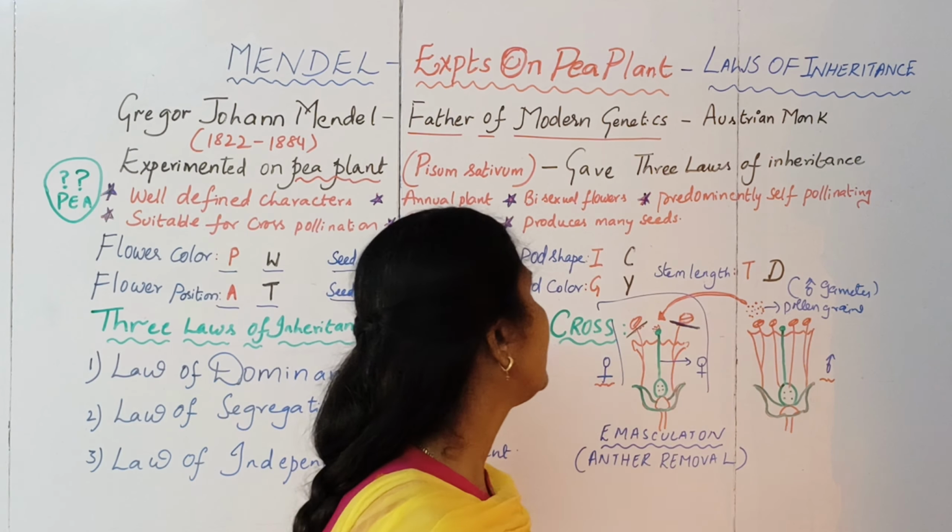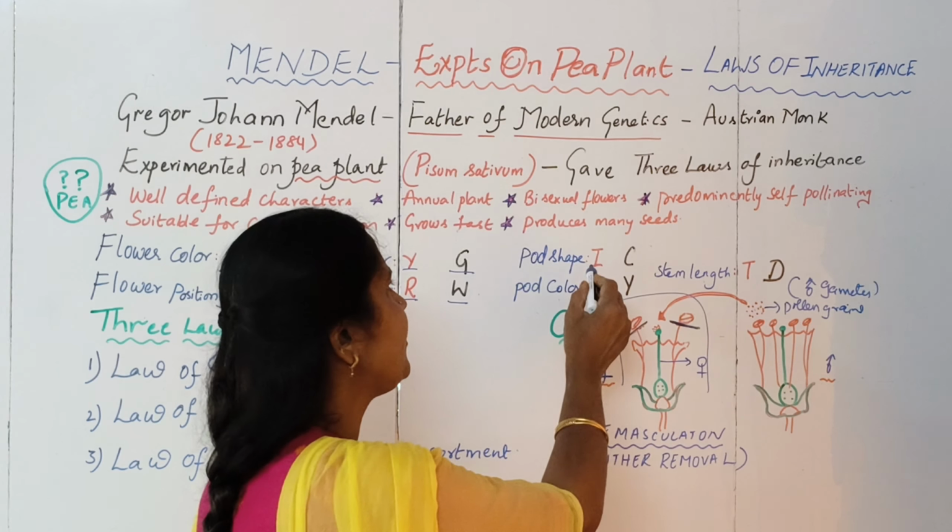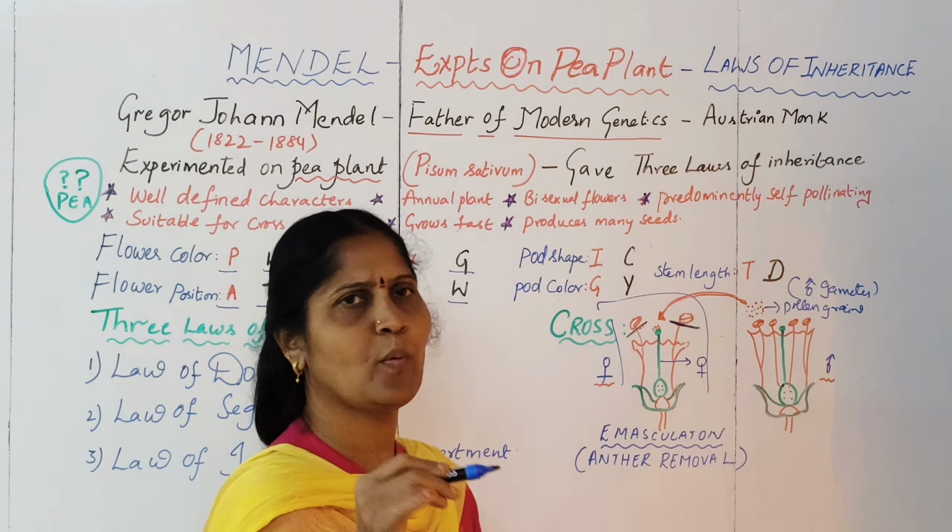And talking about the pod shape, inflated pod was dominant, and for the pod color, green color was dominant over yellow color, and for stem length, tallness was dominant over dwarfness. So what is this dominant and recessive that I am speaking about?